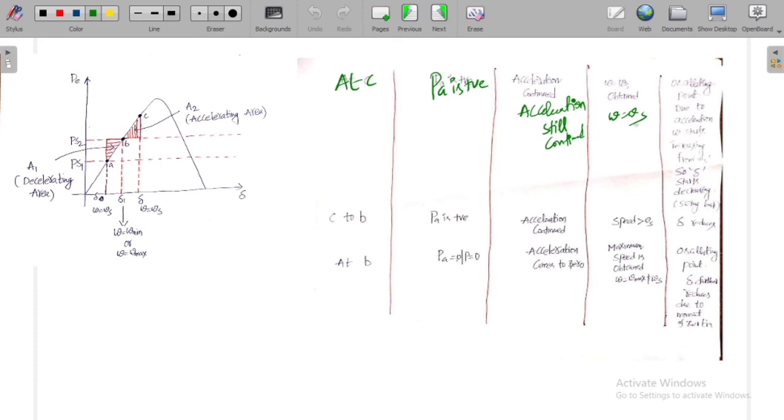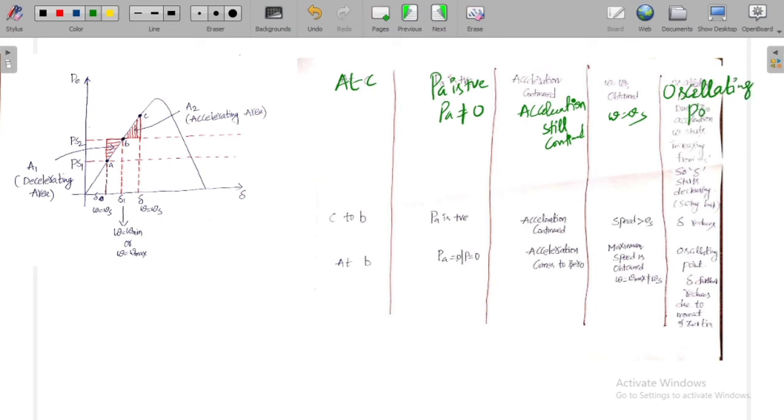Though the speed is synchronous speed, PA is not equal to 0. Is it right or not? The accelerating power is not equal to 0, though we have reached the synchronous speed. That is the reason why this point is called the oscillating point.